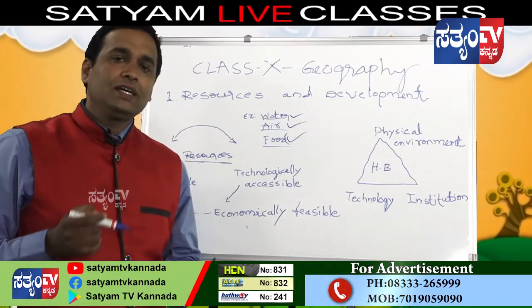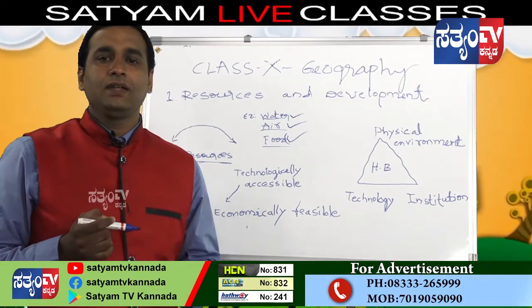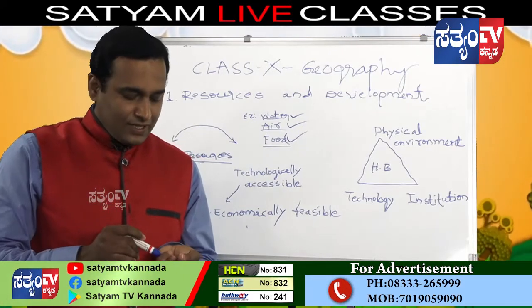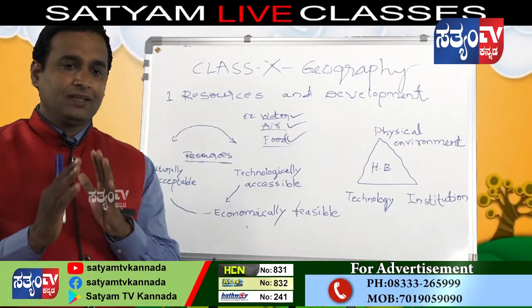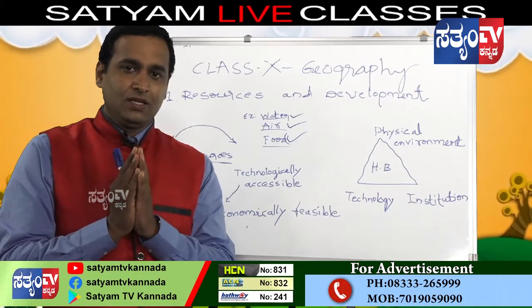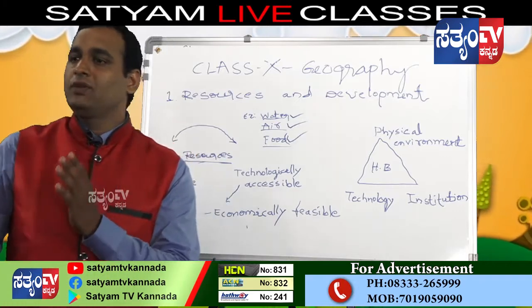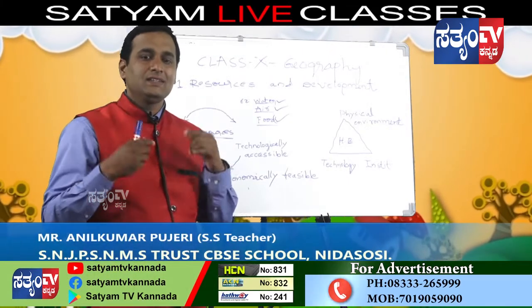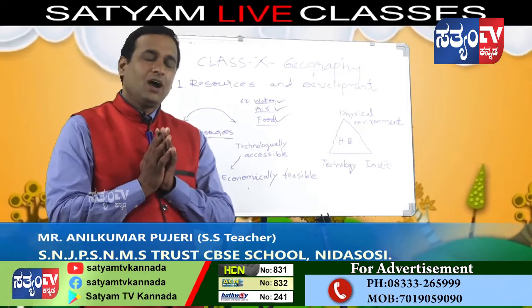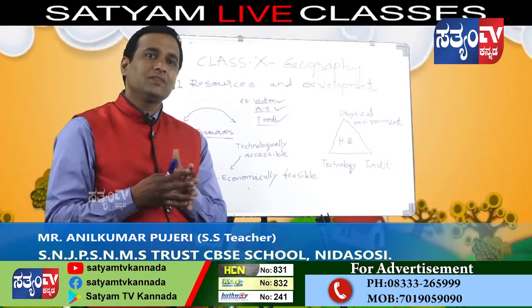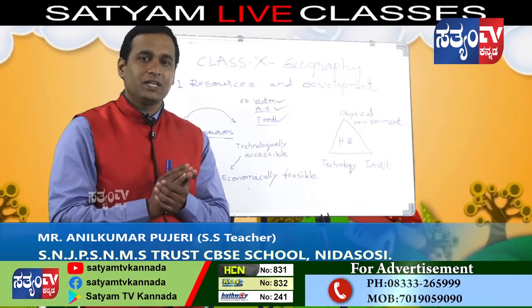What is technologically accessible? As you know, gold is a mineral, it is a resource. Usually women wear it as necklaces, earrings, rings and bangles. These are all resources. How will you get that from the earth? This is the most important thing.